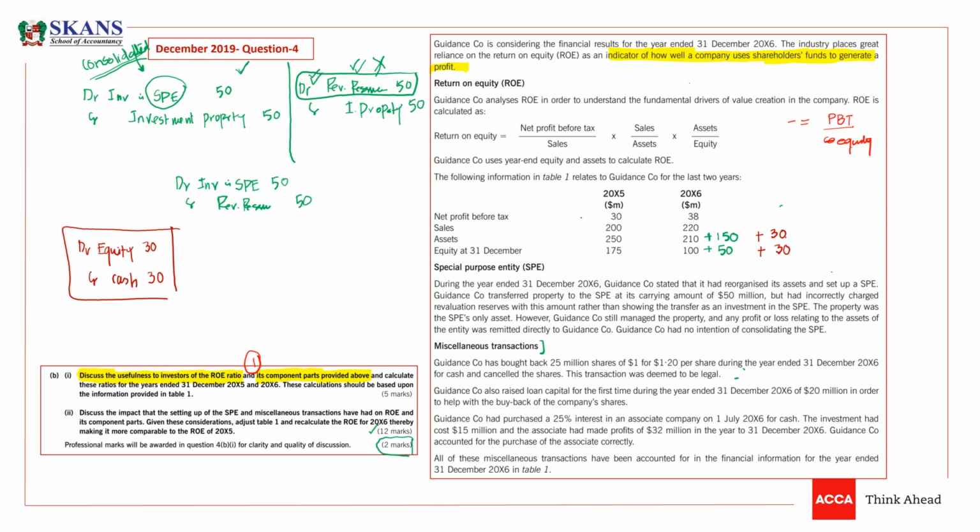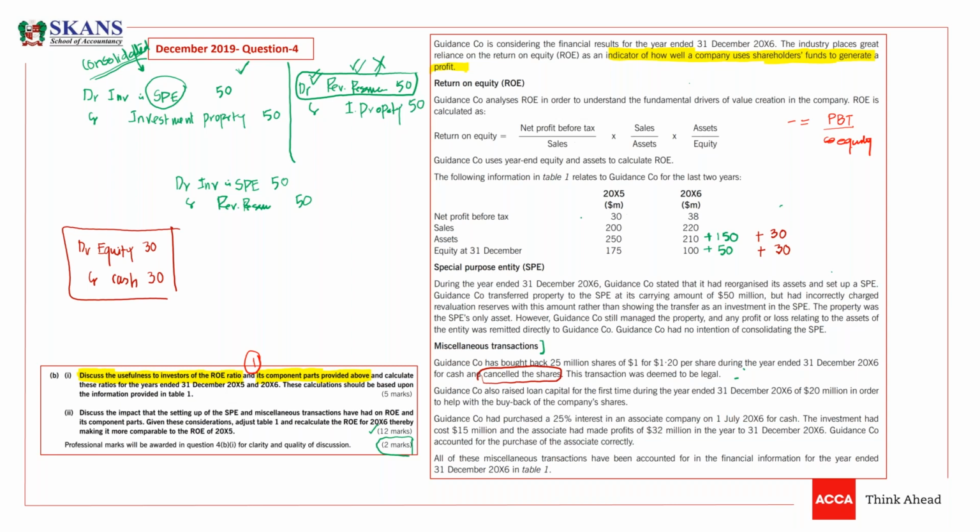Someone would call it treasury shares as well, but here they didn't call it treasury shares because they cancelled the shares. If the shares have been cancelled, then we can't call them treasury shares.